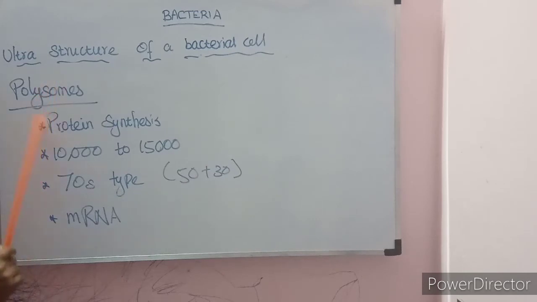In a polyribosome, many ribosomes are joined together by the mRNA. M stands for messenger. The messenger RNA holds all the ribosomes together. So it is called polyribosomes or polysomes.